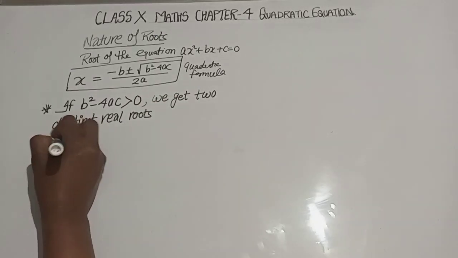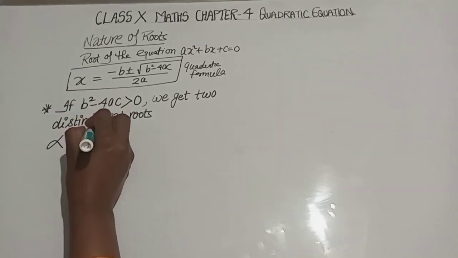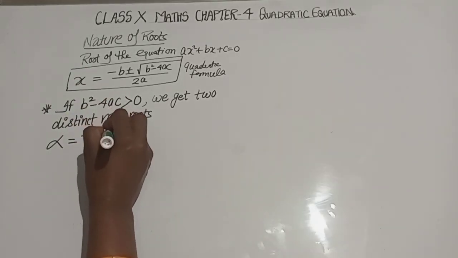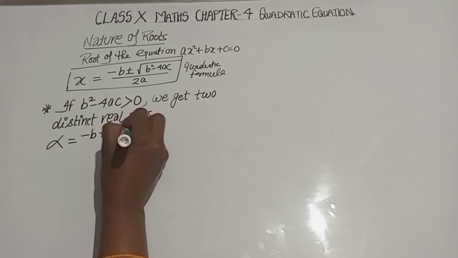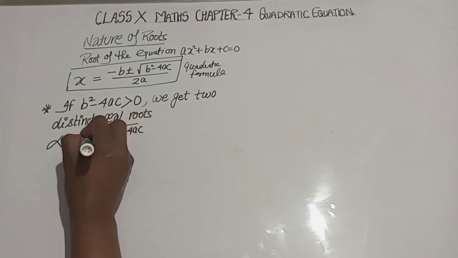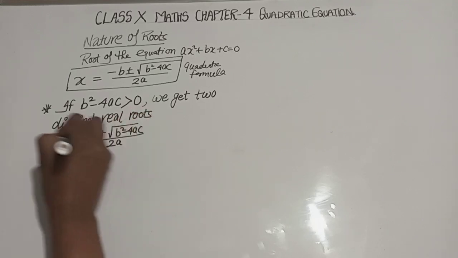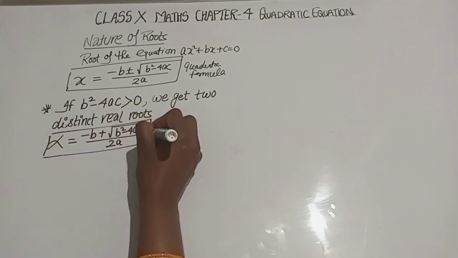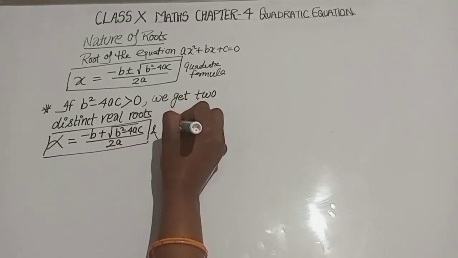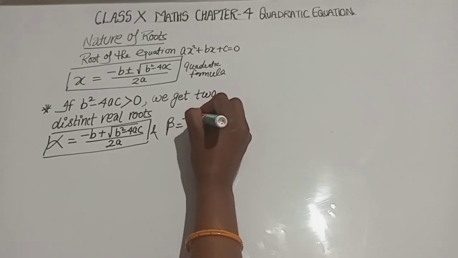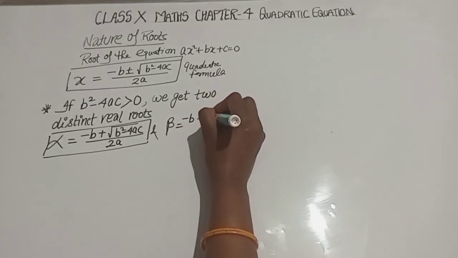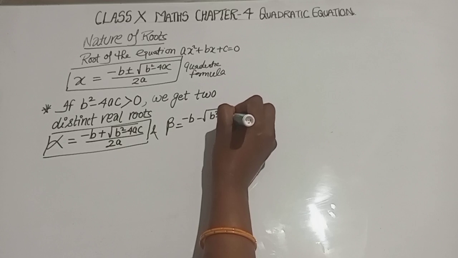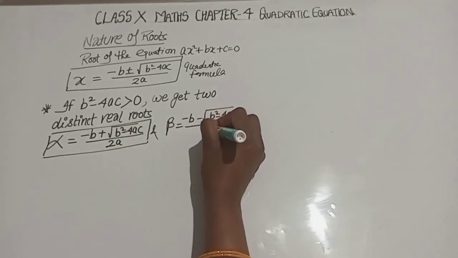Let the first one be alpha, which is equal to minus b plus under root b square minus 4ac upon 2a, and beta is equal to minus b minus under root b square minus 4ac upon 2a.